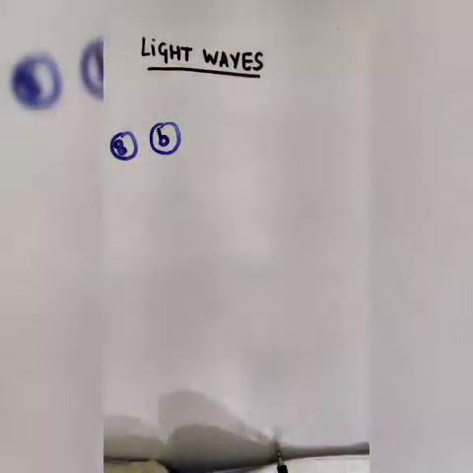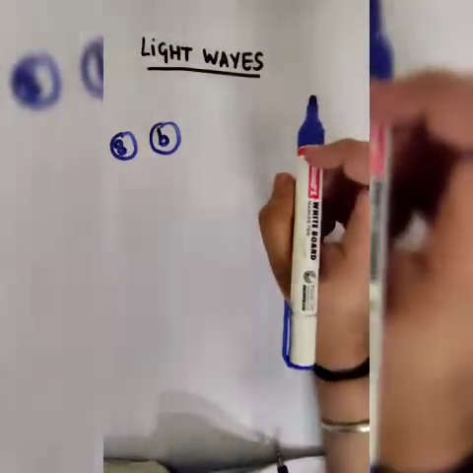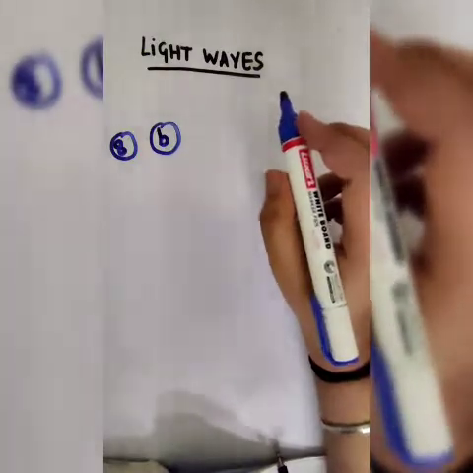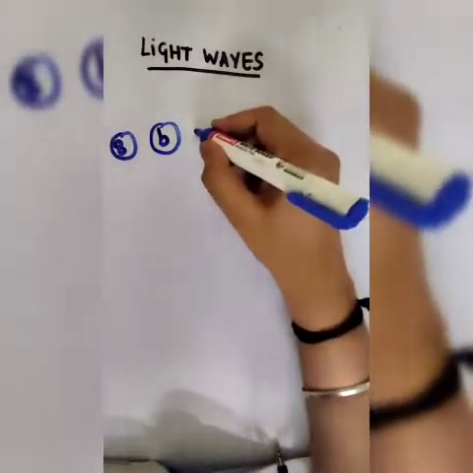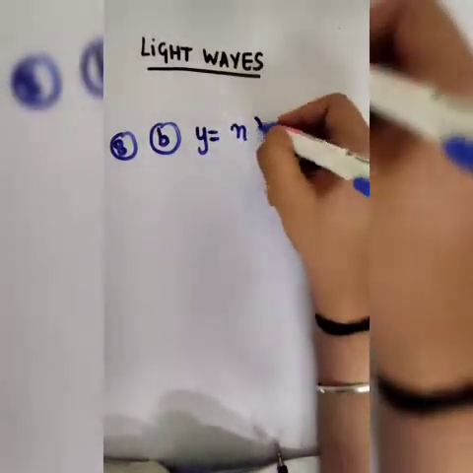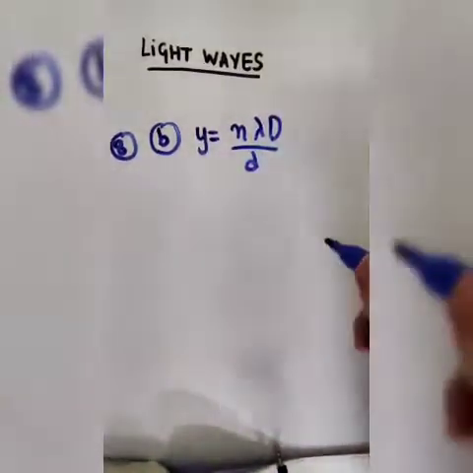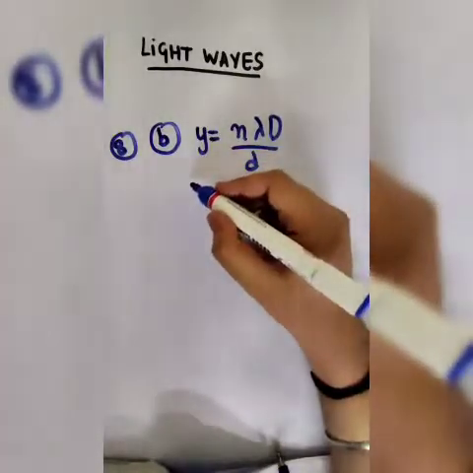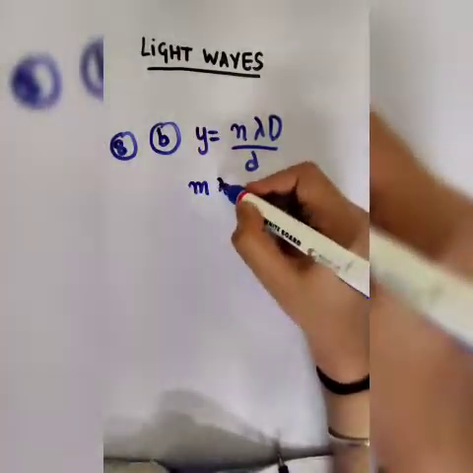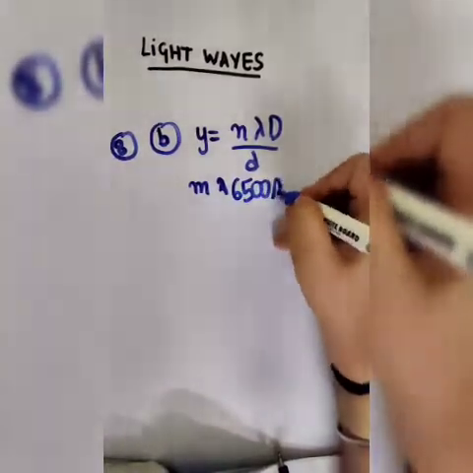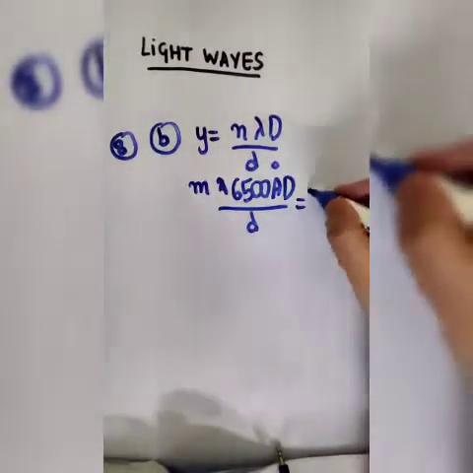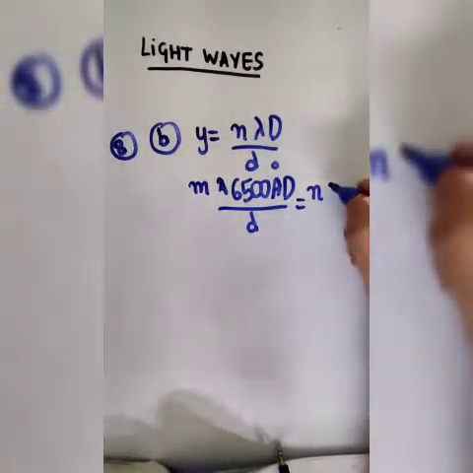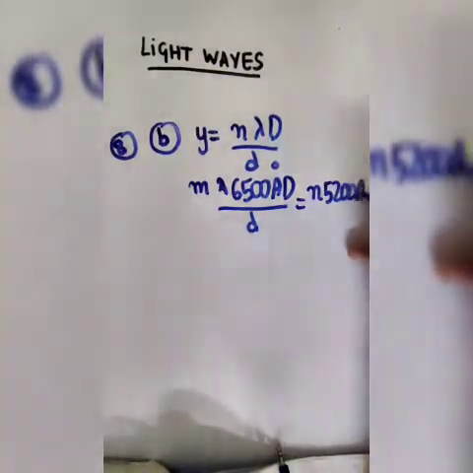Now in the second part we are asked to find out the minimum distance at which both the wavelengths will coincide. So we will again use this formula, that y is equal to n lambda D by small d. Now let us say that the mth bright fringe of 6500 Armstrong wavelength would coincide with the nth bright fringe of 5200 Armstrong.